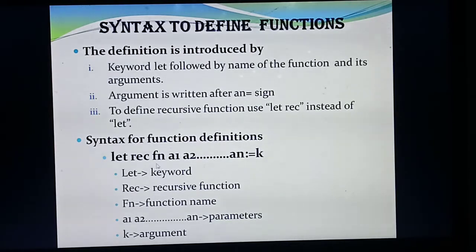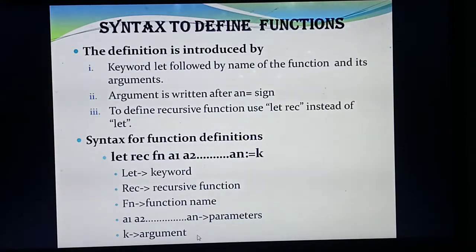Then after the function name, here they have given a1, a2 till an. What is that? Parameters. Parameters are nothing but variables. Already you have studied, what do you mean by parameters? Variables used in the function definition. So these are all variables. As already said, after these parameters, if you need to do any calculations or computations or constants or arguments, all the things you need to write after the equal to sign. So which is the argument here? K.